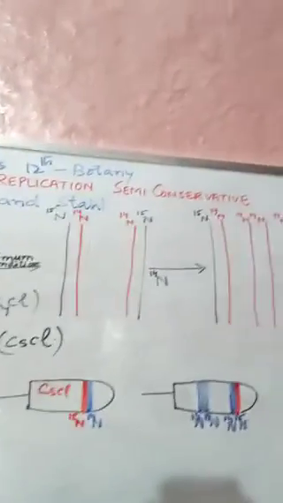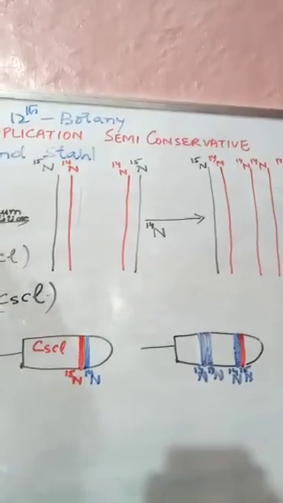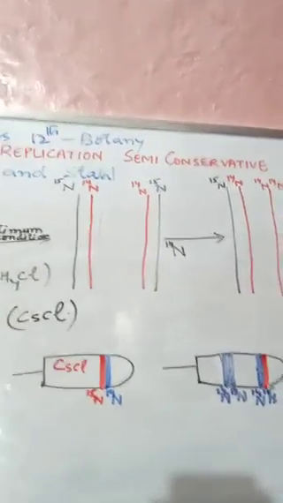This was all about this experiment. Tomorrow we will study another experiment which will also try to show that DNA replication is semi-conservative, and that was given by Taylor.